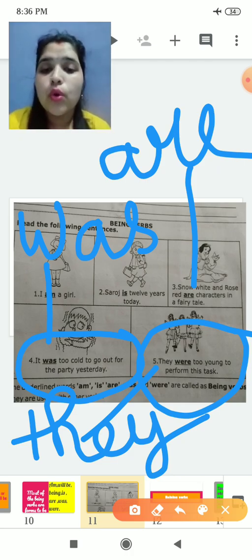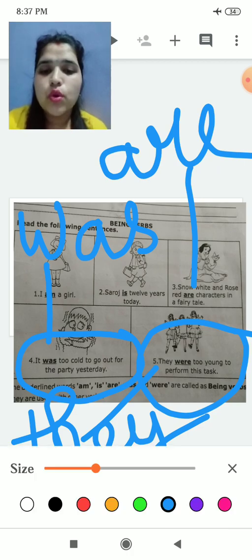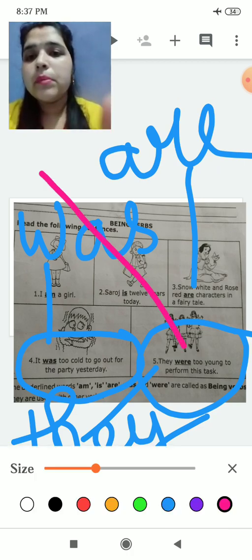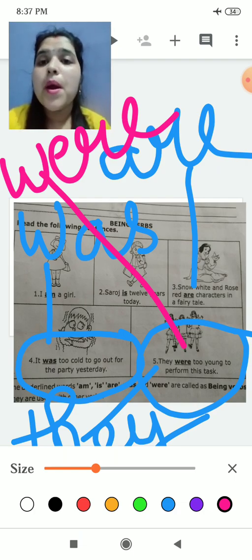It means a task was given to them and they were too young to perform this task. So here were will be a being verb.